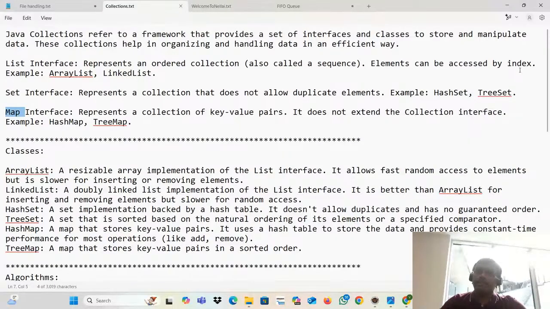Again, one more interface, that is nothing but the set interface. What is in the set interface? It won't allow the duplicate. But the previous one is allowing the duplicate. The previous one will allow. This won't allow the duplicate. Then the set interface, who will implement this one? Hash set, tree set. Those classes will implement this particular interface.